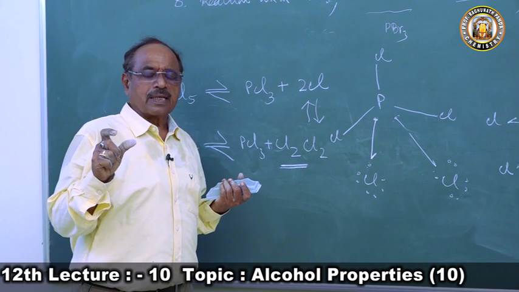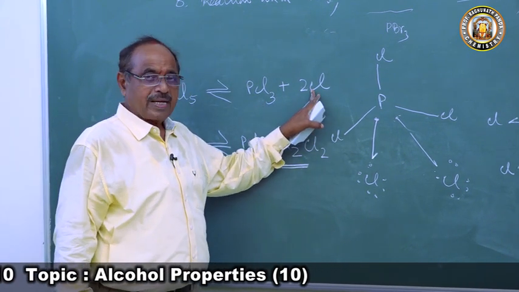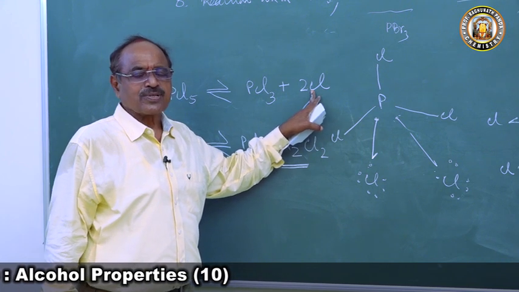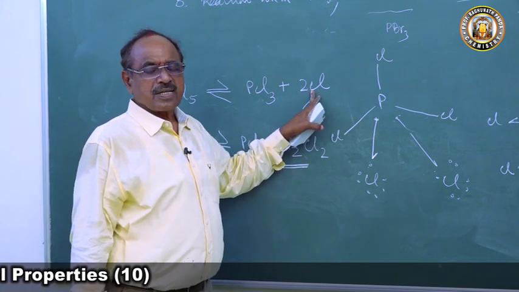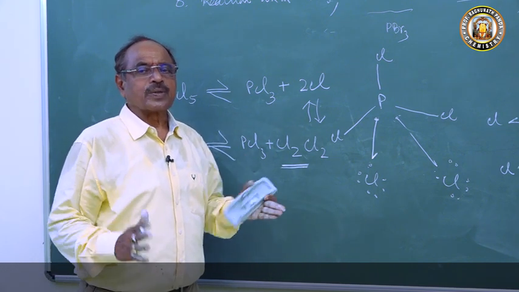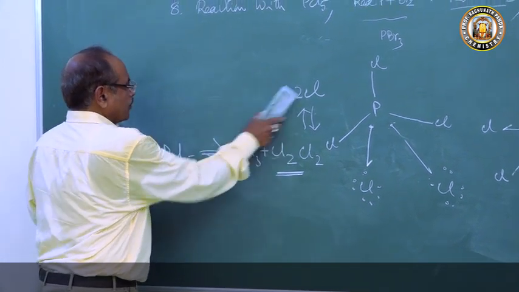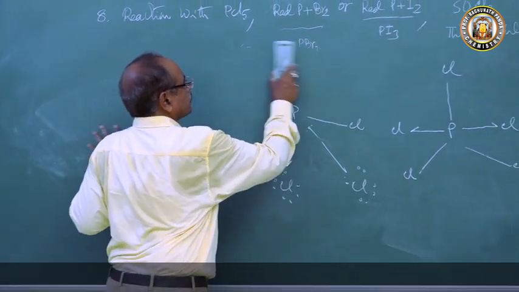So a chlorine molecule is liberated by the PCl5 molecule. These chlorine atoms are electron deficient and they act as an oxidizing agent. They have a tendency to break the bond. And with this concept, now let's see how they will react with PCl5.